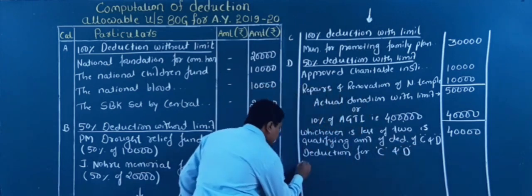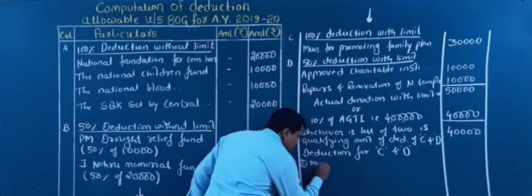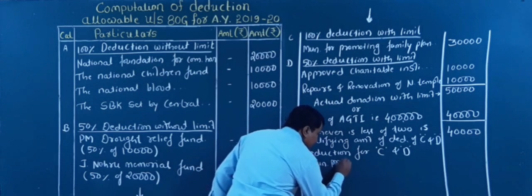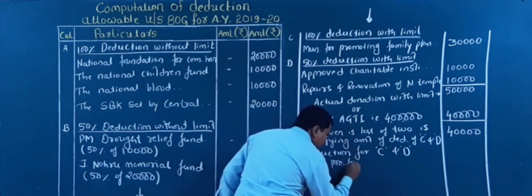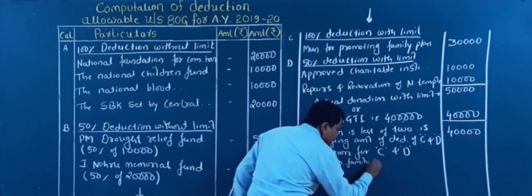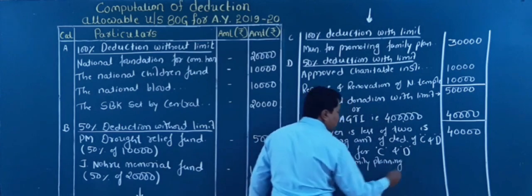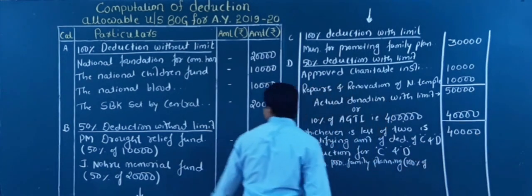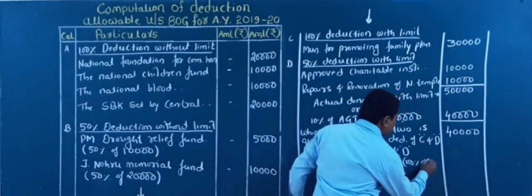First I will go for C, that is family planning, that is 100% of what is the family planning amount? 30,000.